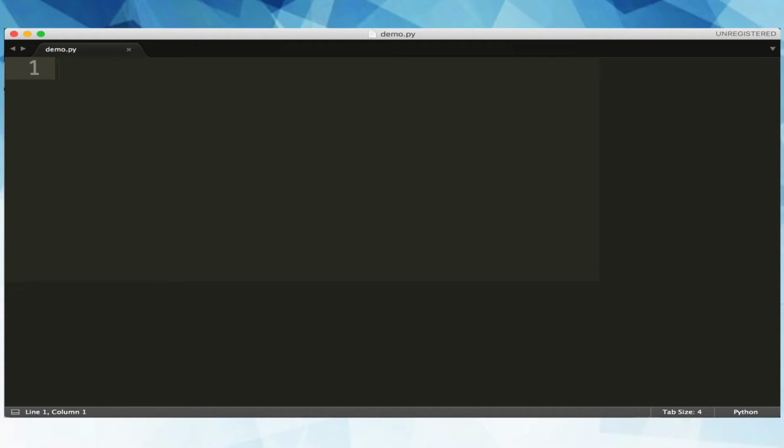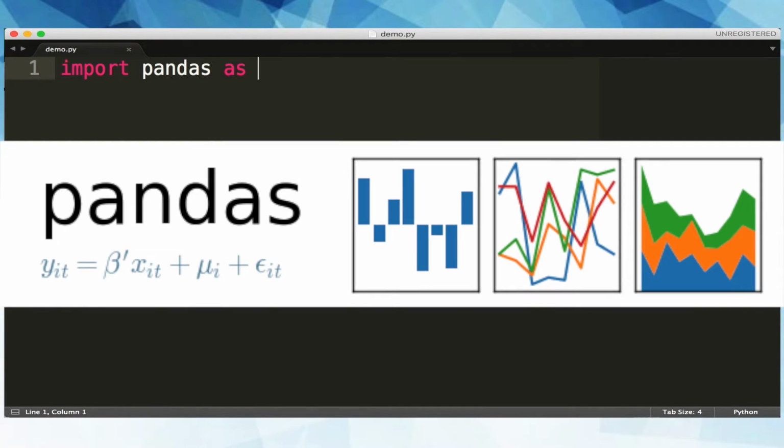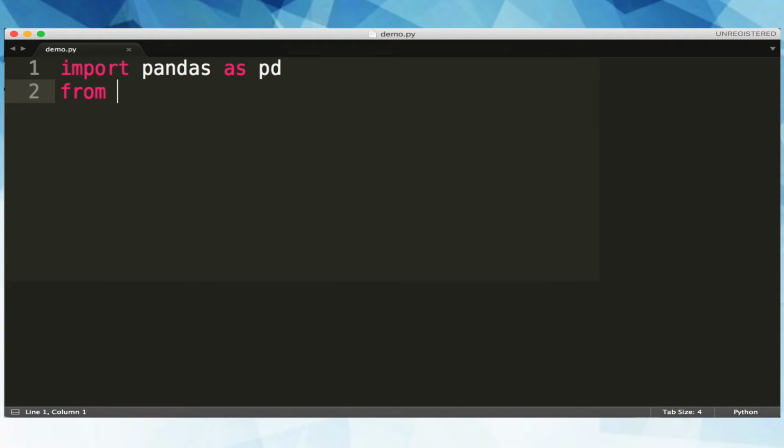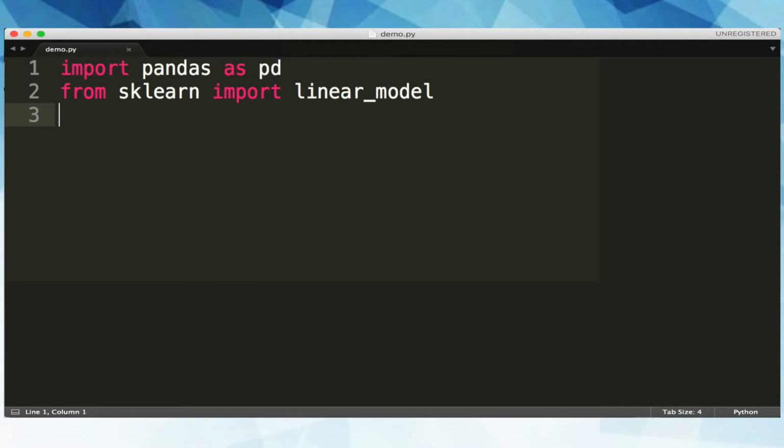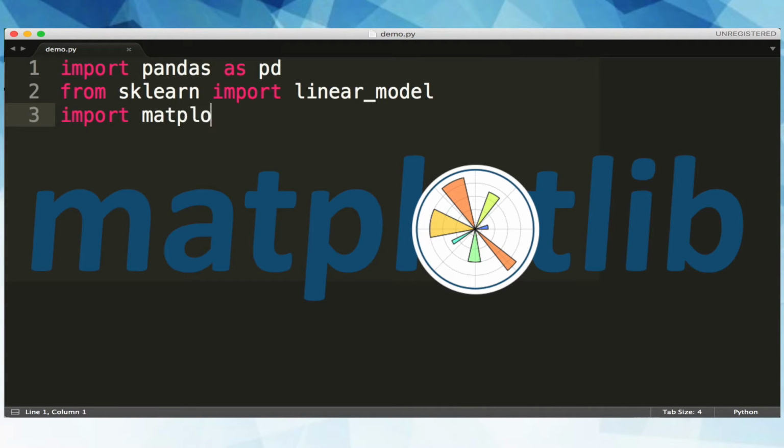We'll start off by importing our three dependencies. The first one is pandas, which will let us read our dataset. The second one is scikit-learn, which is the machine learning library we're using for this example. And the third is matplotlib, which will let us visualize our model and data.